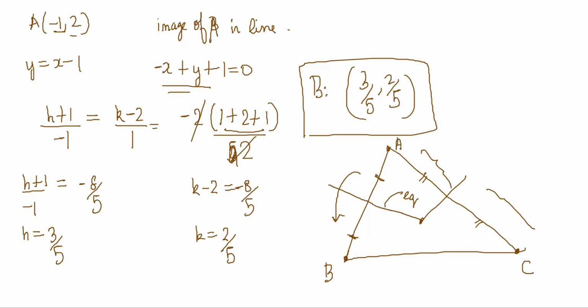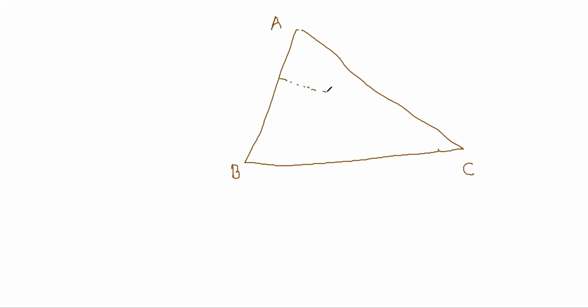So let's draw the figure first. Let's say a big figure I'm drawing. ABC triangle is there. A, B, C. Now, what are the things that are given? First thing is the equation of perpendicular to the sides AB and AC. Perpendicular to this side will be like this, passing through C, suppose. This is the height. AC would be like this. This is my orthocenter. This perpendicular equation, tell me.